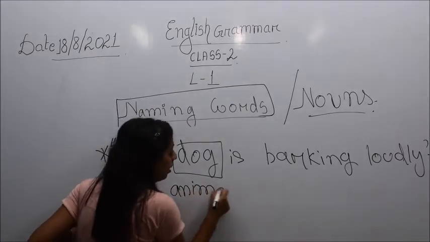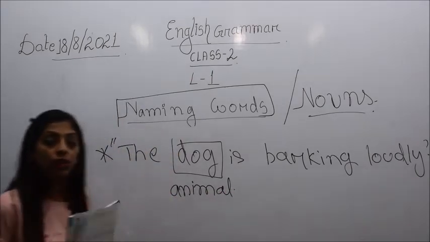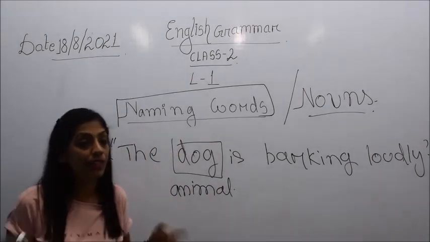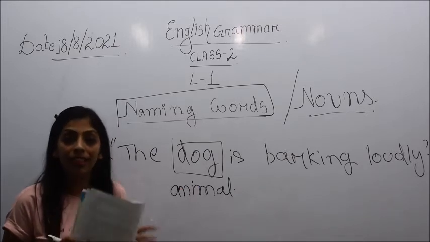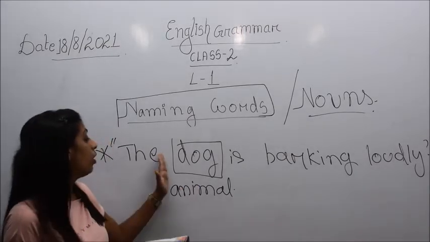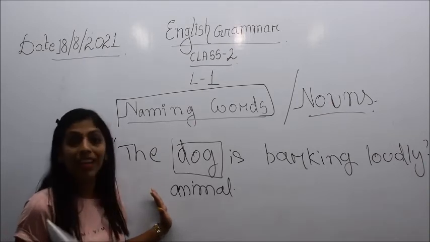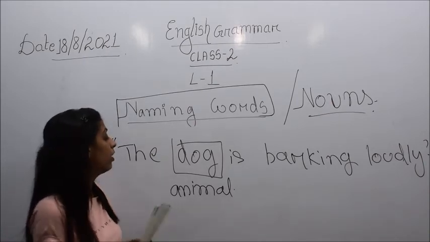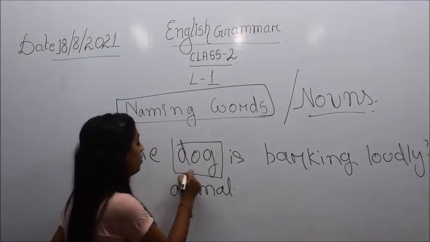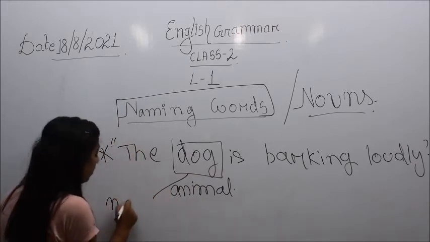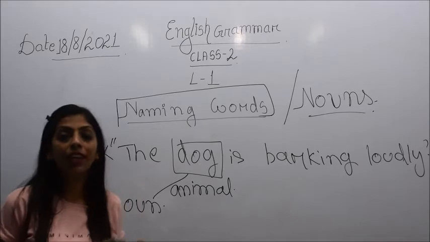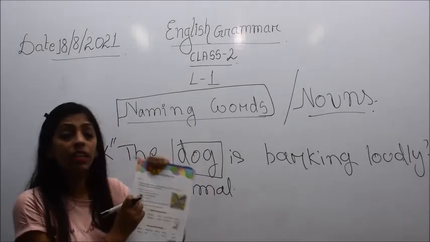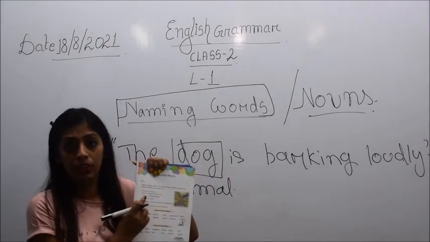As I have already told you, nouns are those words which signify the name of a person, place, animal and thing. So this particular word dog is a noun, and that is why it has been written in blue color here.